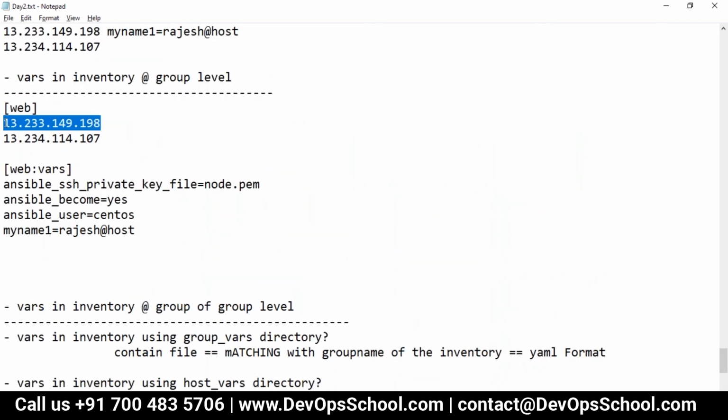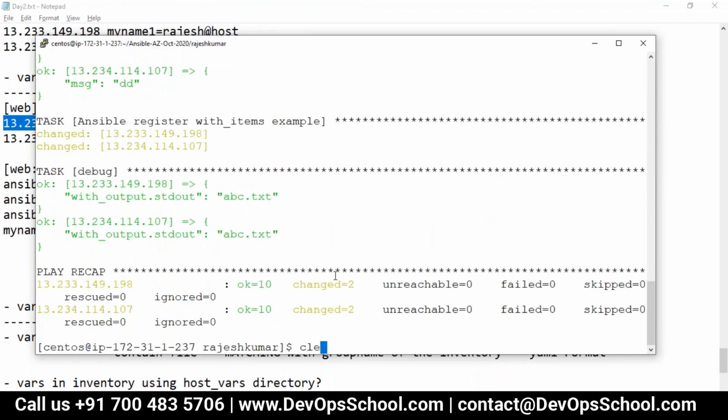This is the host name. It can be an IP address or it can be a host name. So guys, I will change only one machine, not both the machines. So I want to show you.